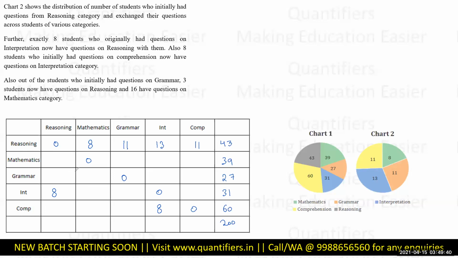Out of students who initially had questions on grammar, वाले 3 are from reasoning and 16 from math. So 3 are from reasoning and 16 are from math. So these are the constant values that I know I have. Rest are all the variables that I have to take in order to fill it.